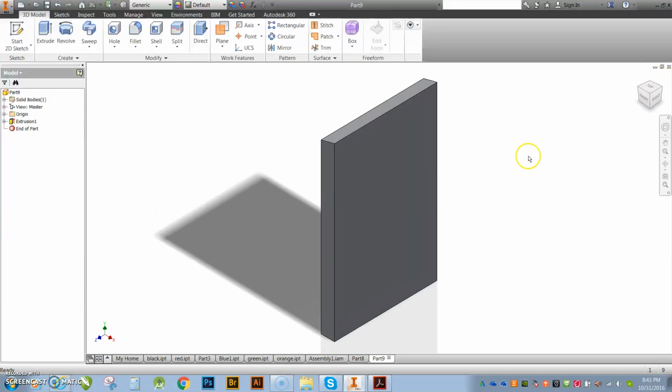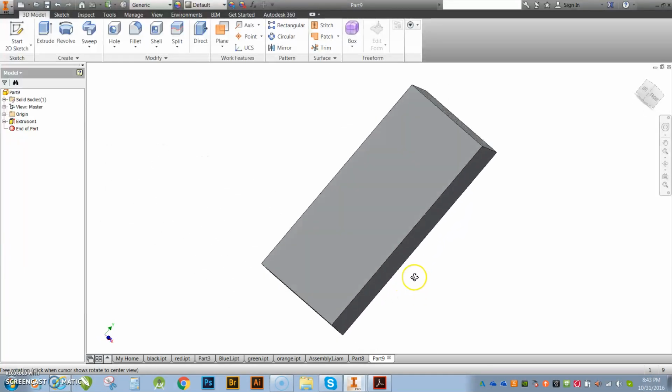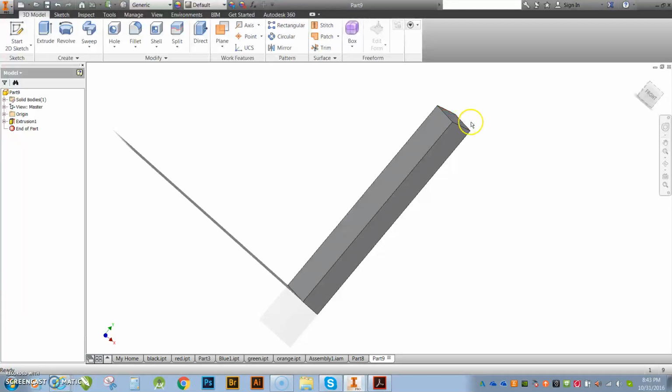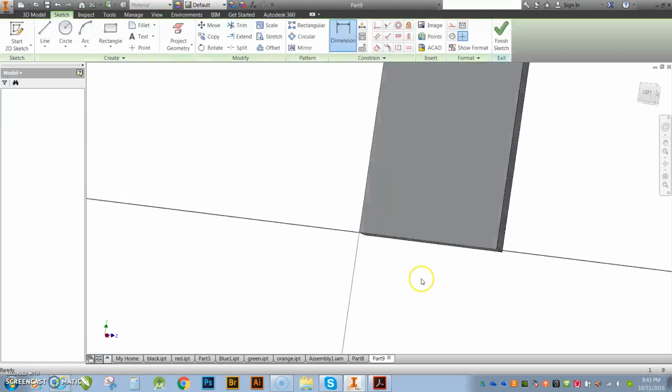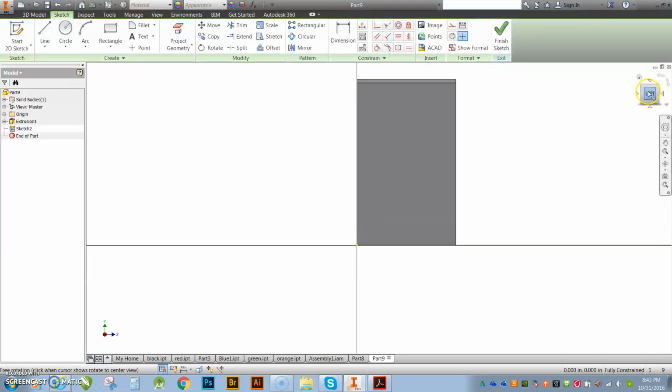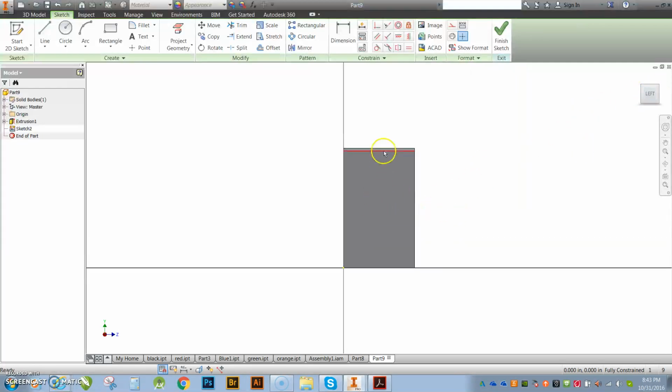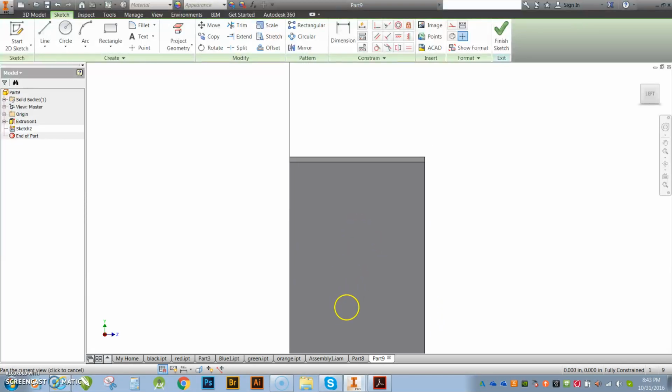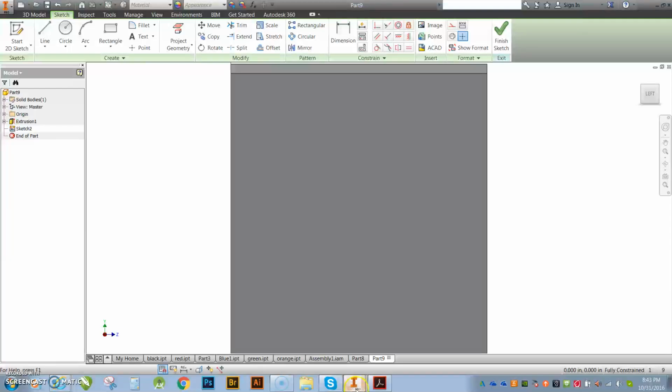Let's not do that. Let's go home. And then I'm going to turn this piece around, because if you look at my cut, here's my cut in this angle, so that tells me this is my front. So I'm going to click on there, which is actually the left side, to create a sketch. And the first sketch that I'm going to do is that very first hole.